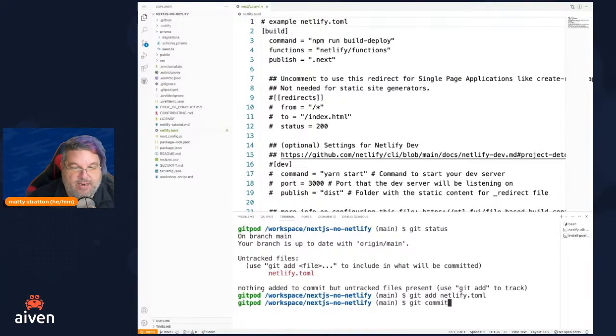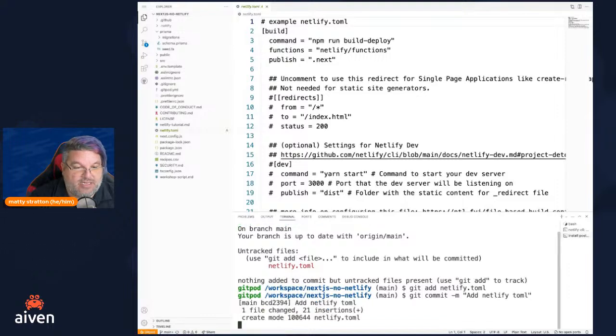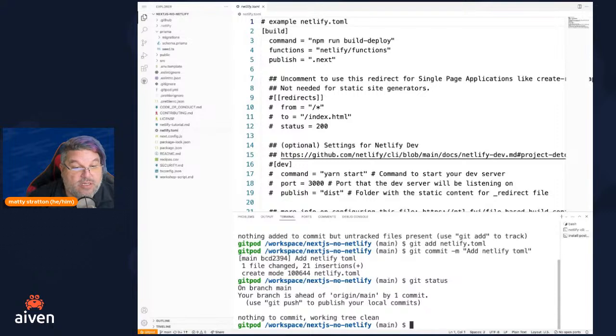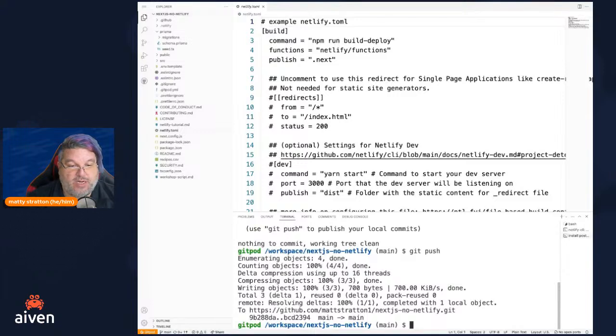So I'm going to say git commit, and I'm going to do the -m flag, which says just go ahead and put this message on the commit. And we're going to say, what are we doing in this commit? We're adding the netlify toml. Very exciting stuff. So now if we were to say git status, we're going to see that it just says everything looks clean. But that doesn't mean that our repository in GitHub has it. It just means all the files that are currently there are present and accounted for. So now we want to actually do a git push. And this is saying, take that box and ship it up to GitHub, ship it up to the place. So it's going to go do that. And it's going to say, cool, I've published that.